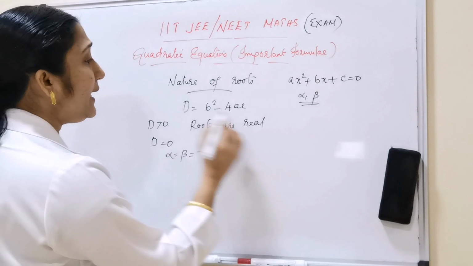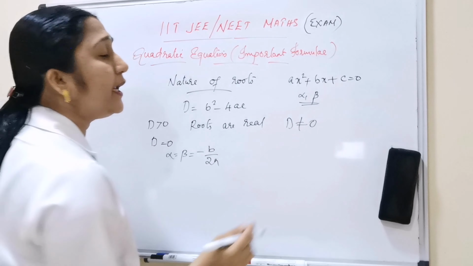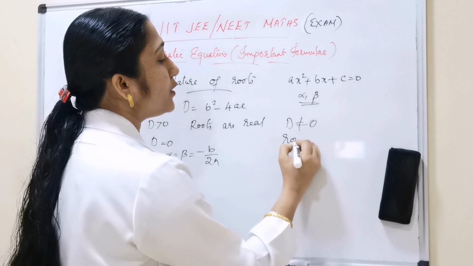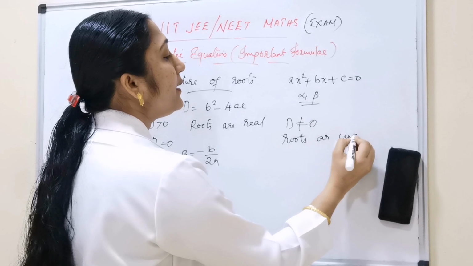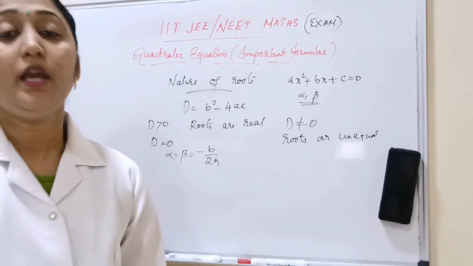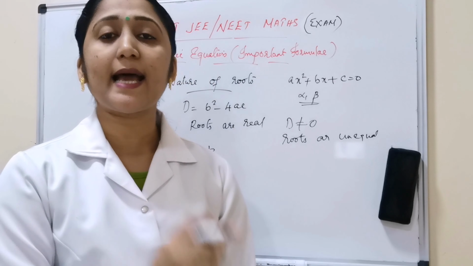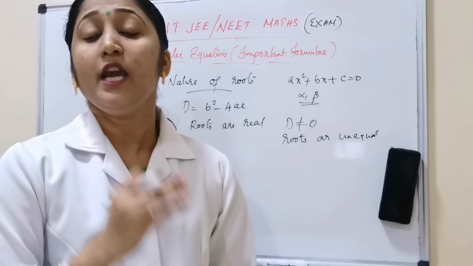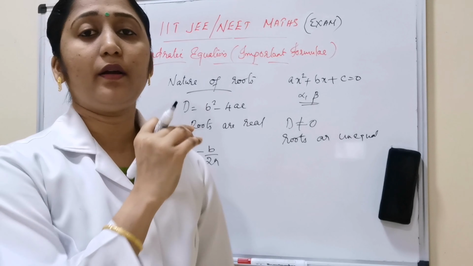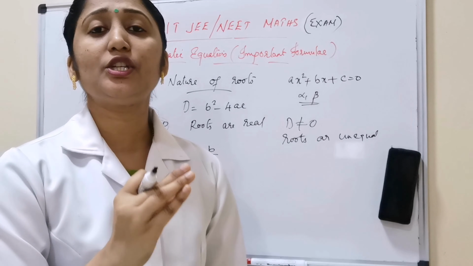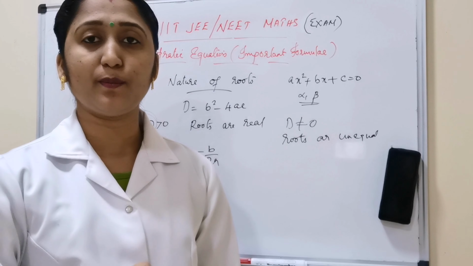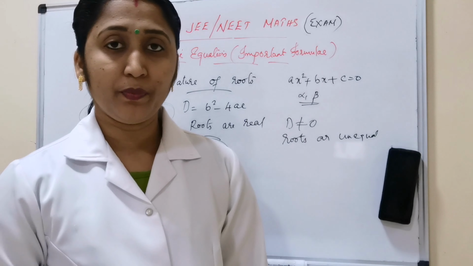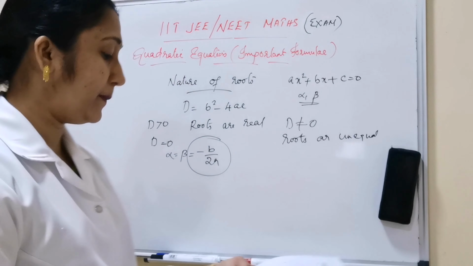So D not equal to 0 means roots are unequal. If D equal to 0, equal roots, that is alpha equal to beta is equal to minus b by 2a. That is very important. If any quadratic equation is given with D equal to 0, what are the roots? You can easily find them using this formula, minus b by 2a. So keep it in memory. Okay.